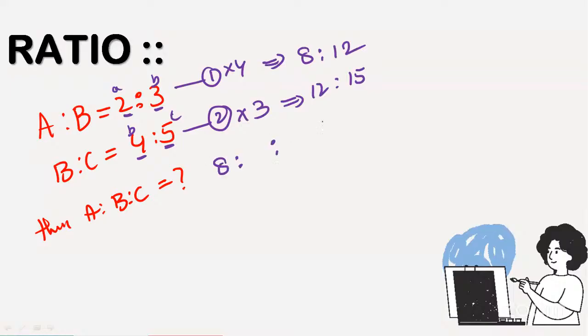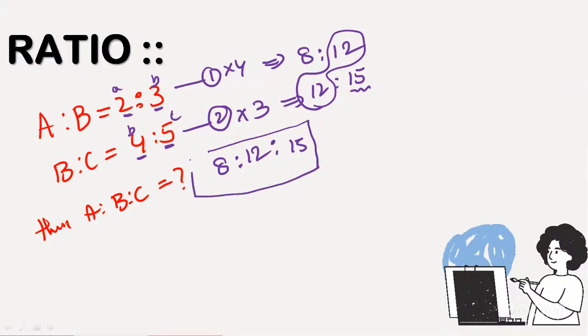A is how many parts here? 8 parts. C is how many parts? 15 parts. B is how much, guys? Here it is 12 parts. Take the common value, guys. So any cancellation here? 8 is to 12 is to 15. I think no cancellation, so that is the final answer: 8 is to 12 is to 15.